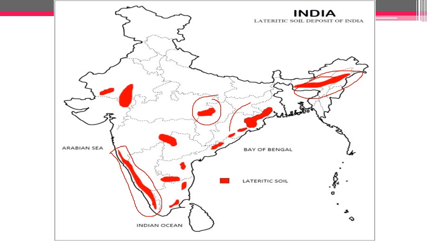Now the reason why these are the regions where the largest amount of laterite soil is present, the Western Ghats and northeastern part, is that the largest amount of rainfall which we receive in our country is in these areas of Western Ghat as well as Northeast. Since we are receiving maximum rainfall in these regions, maximum laterite soil is also present here, because this soil is found in areas of very high temperature as well as high amount of rainfall.